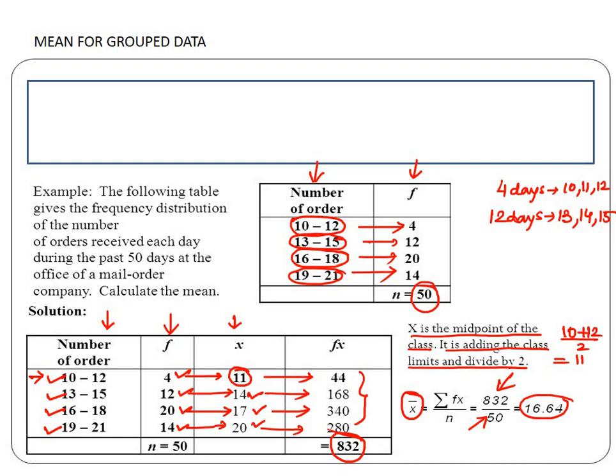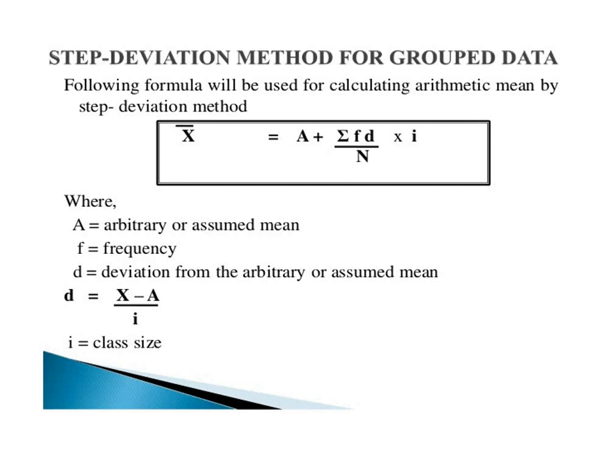Okay, now it may be noted that if the values of x, or say the values of the frequencies, are large, the calculation of mean using this formula is quite time consuming or tedious. So what we will do, we will now use a procedure which will help us in minimizing our efforts. This is what we call the step deviation method for grouped data.